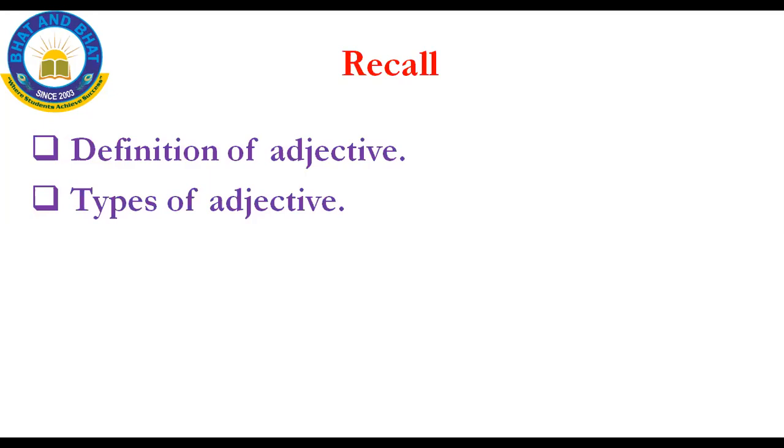And the fifth one is numerical adjective. Under the numerical adjective, we have 2 types. The first one is definite adjective and then indefinite adjective. What is meant by definite adjective? All countables we will call definite adjectives. All uncountables we will call indefinite adjectives. These are all we studied in the last session itself. I hope you all understood.